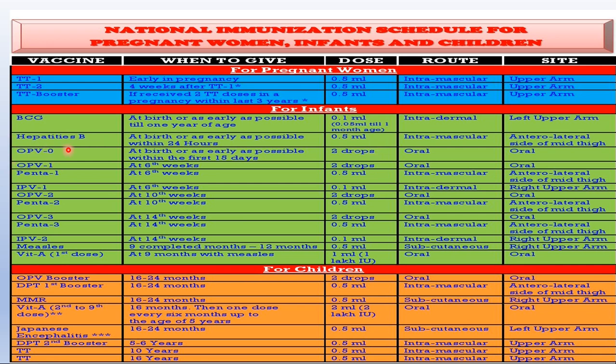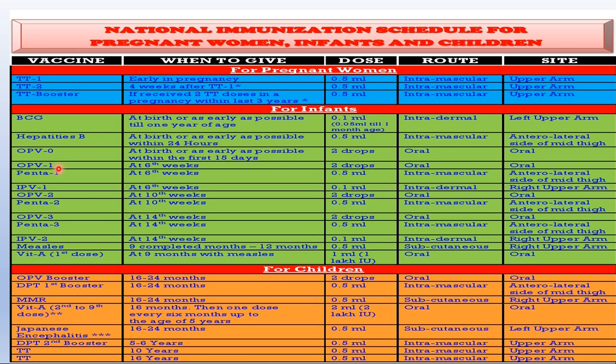Then coming to hepatitis B, same at birth or as early as possible, within 24 hours we are supposed to give it. Then OPV, that is the polio vaccine, 0 dose, then 1, 2, 3. So this is how you are going to have the doses in different stages. The first dose will be given at birth or as early as possible within 15 days.